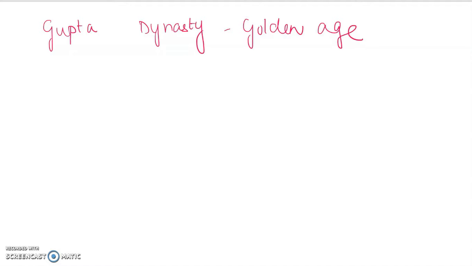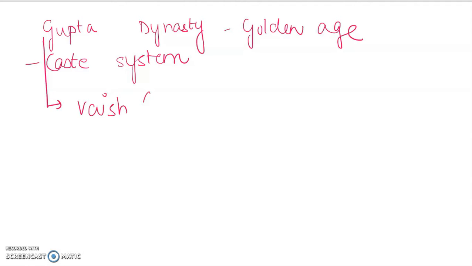And at this time, the caste system also existed. We had untouchability and different kinds of castes that existed. And the Guptas themselves belonged to the Vaishya caste. In case you do not know, this section is not given in your book. It is just to know more about the Guptas so that you do not get confused.